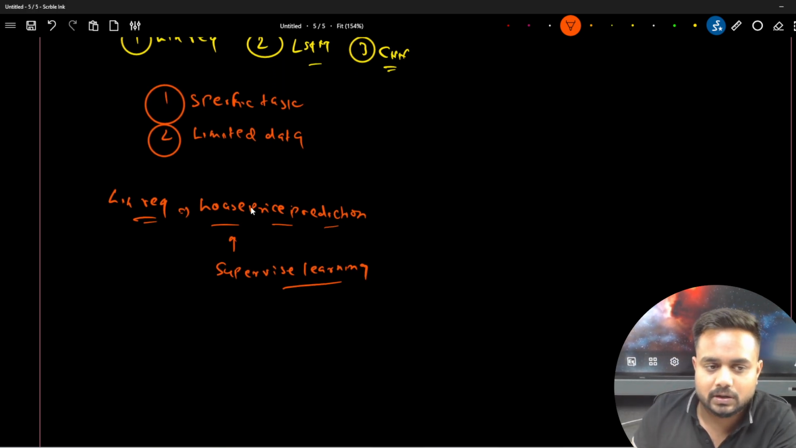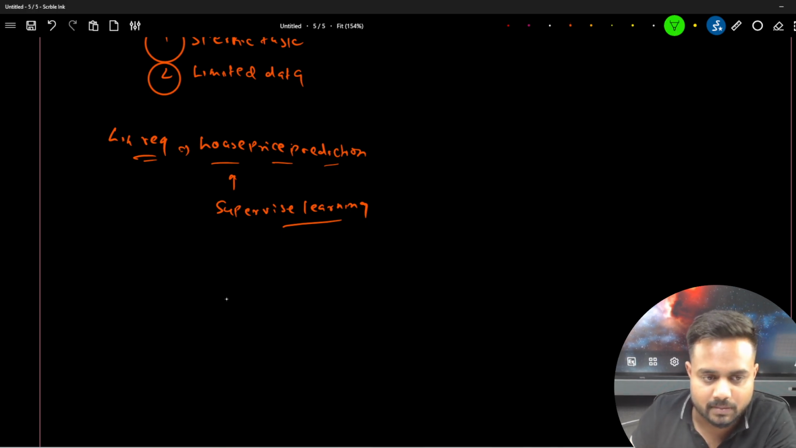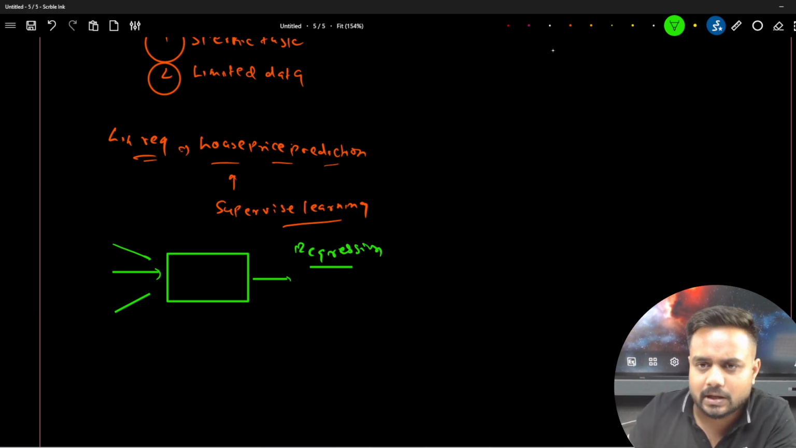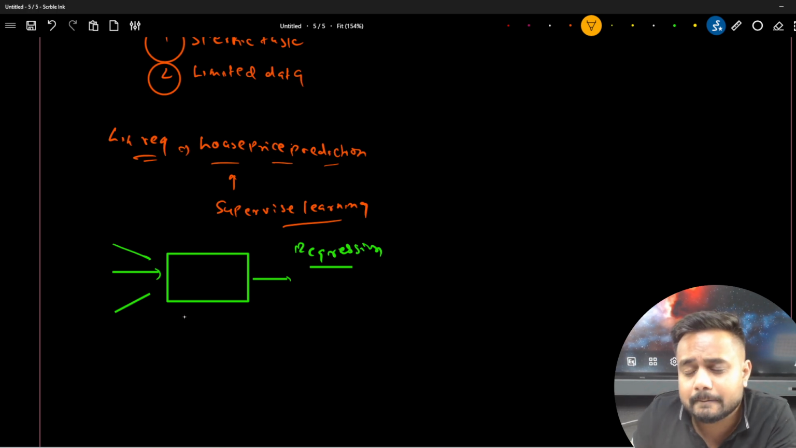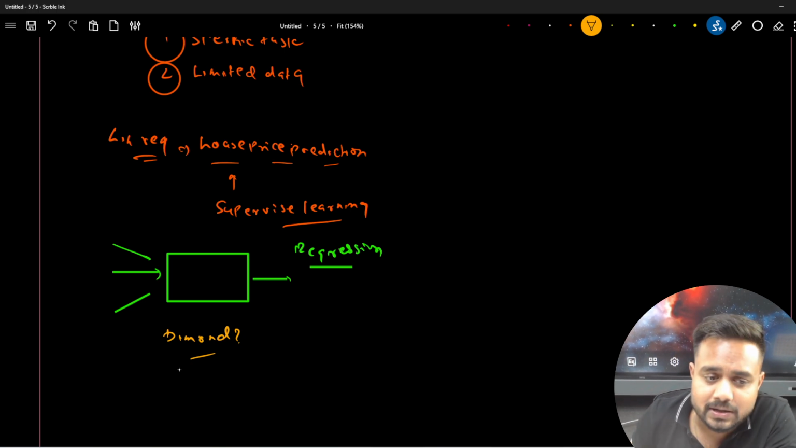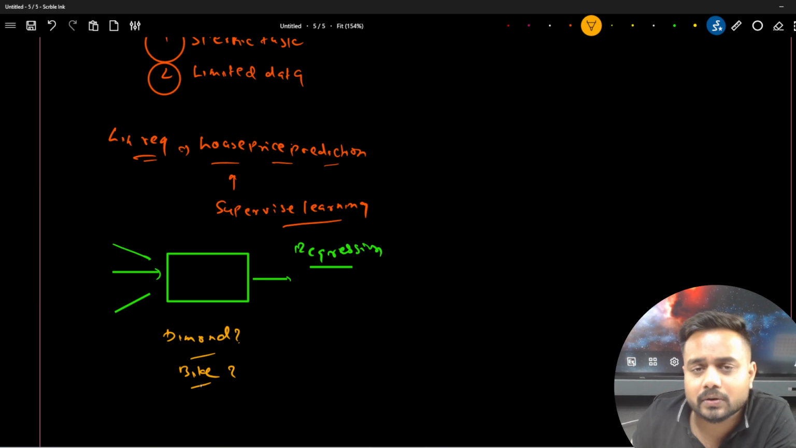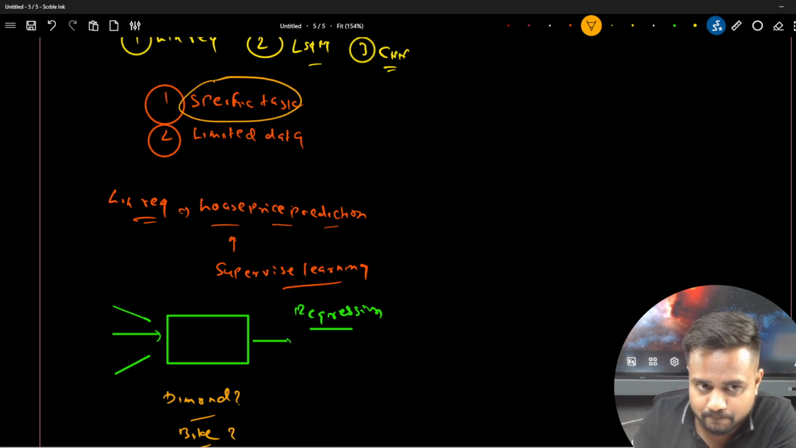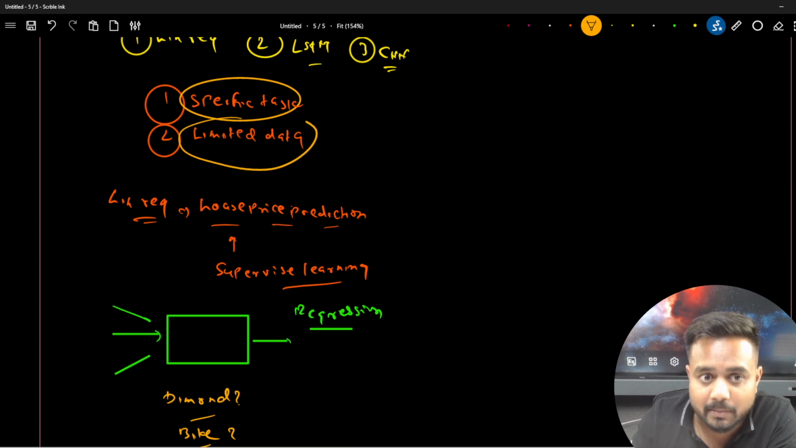Now here guys, this is my model. Let's say I have trained my model, and I'm giving different features to my model, and based on that I'm predicting the price of the house, and it's a regression problem. Now let's say if I want to predict the price of a diamond, will I be able to do it? Let's say if I want to predict the price of a bike, can I do it over here? No. Why? Because the model has been trained for specific data, right? Specific data and on limited data.